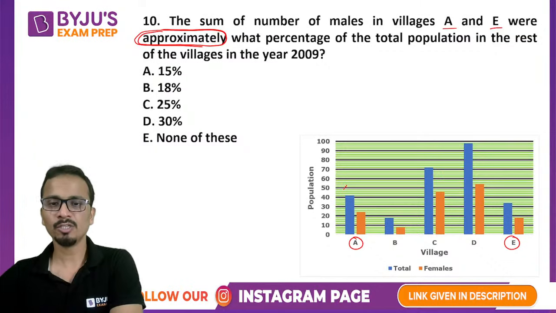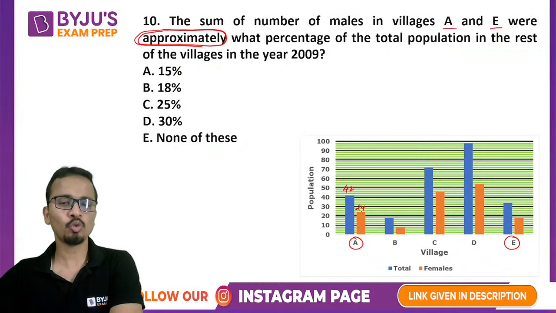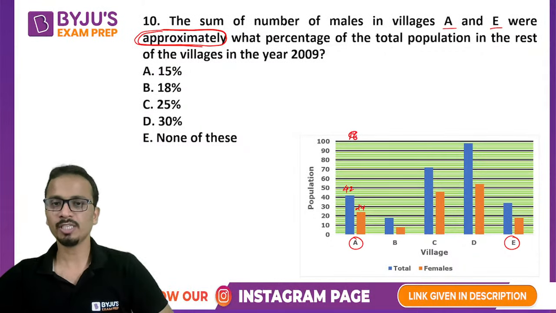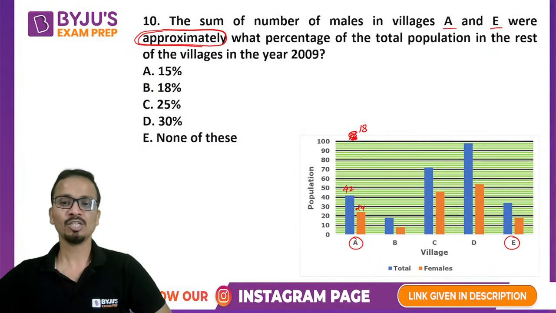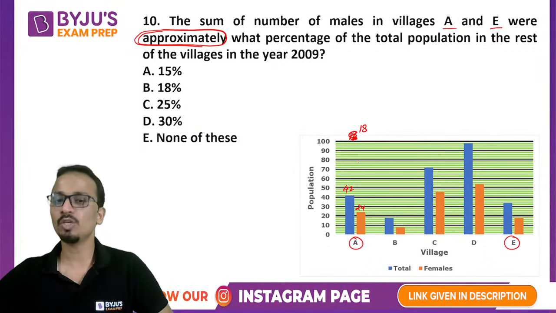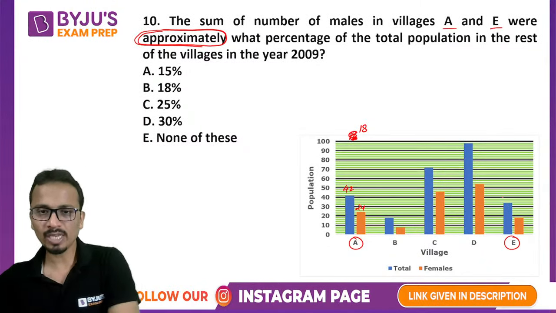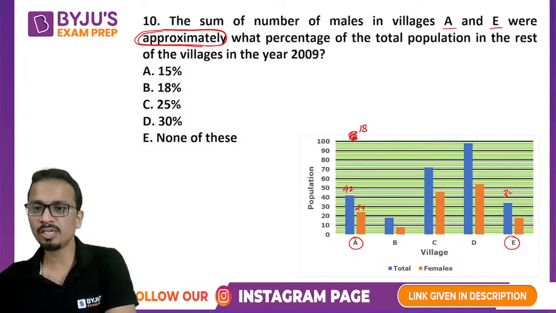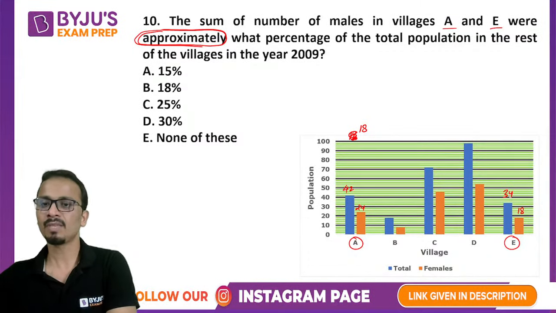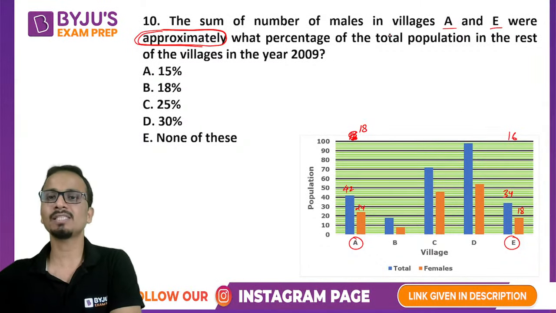Let's calculate this. 42 minus 24, it will be equal to 18. Sorry, not 16, my mistake. So the number of males in village A will be equal to 18, and the number of males in village E is 34 minus 18. Now 34 minus 18 is 16. So 18 plus 16 is the first number that we are talking about, which is 34.